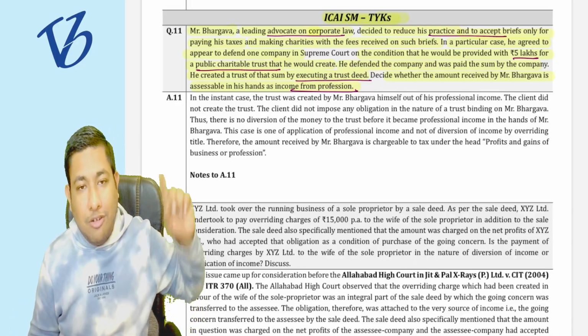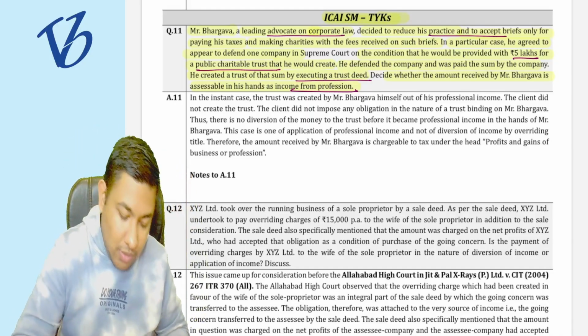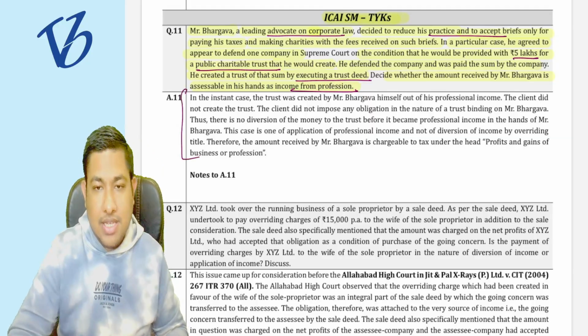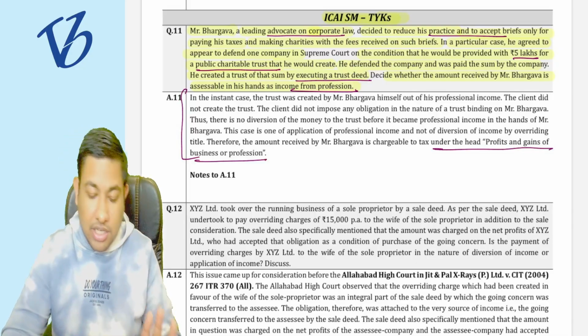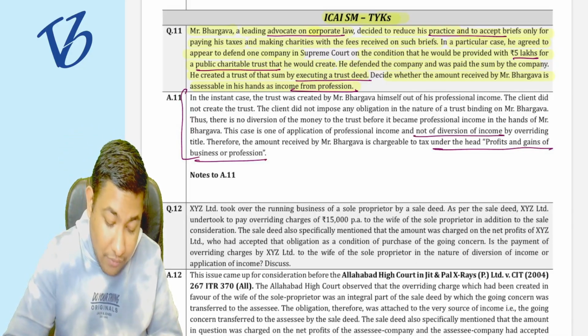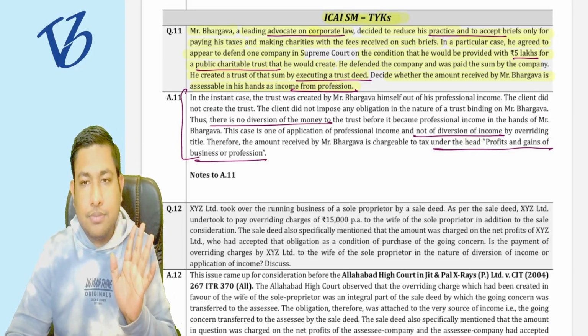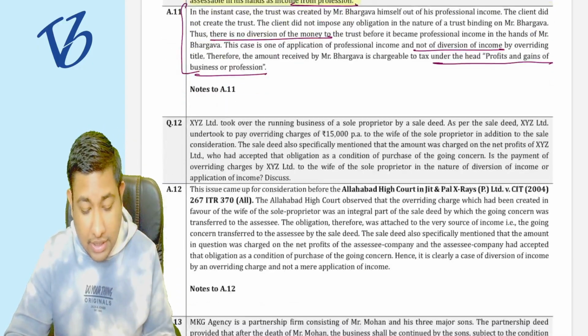It is not the income of that particular trust. This is what is written in that particular case. Then it is going to be taxable under the head of PGBP. Understood? It is not a case of a diversion of income that I have already discussed with you. Okay, nothing new in that.